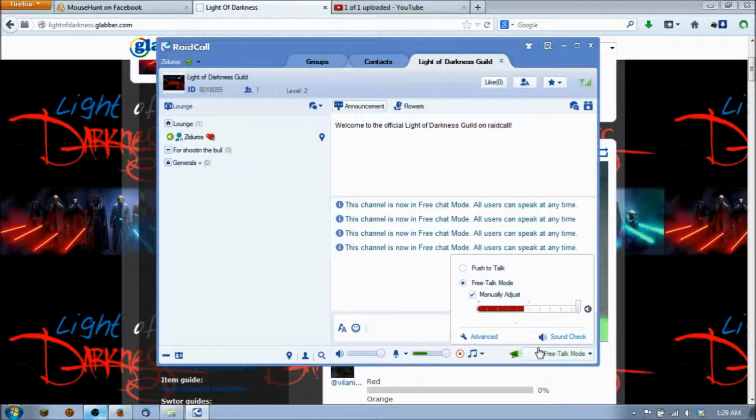You do also have this manual adjust, which is if you want to set your level here. However, for some strange reason, it doesn't always seem to work. Like you see, it went straight away. If I manually adjust it, it just does not like that for some reason. So that might be a little troubleshooting thing that you can do. You can set this up so that you can chat right here, and depending on if they ever add support for it, you could have this as a separate little chat window that shows up inside your Star Wars game that you could put someplace on your interface. You don't need to do that though, because we have our guild chat channels.